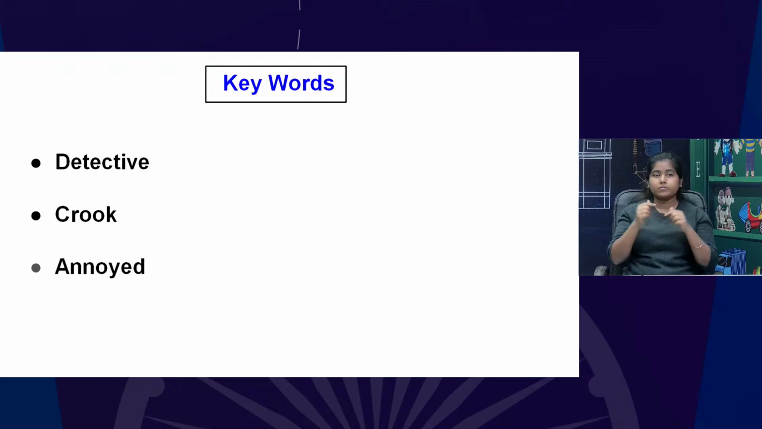So we have reached the keywords of this session. Detective is the first word. I would request Payal to please sign in the language. First word is detective. Second is crook. And third is annoyed. So these are the expressions which we have seen from Payal as well with the sign language. Let's move ahead.